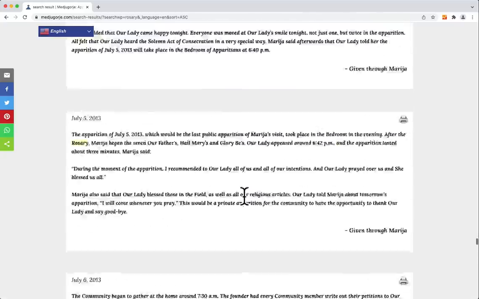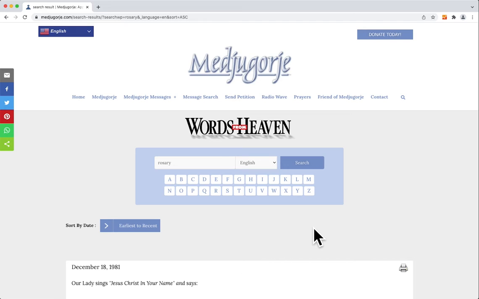So scroll back up all the way to the top of the page. You don't need to click page to page to page to keep getting more messages. It's just going to load all of those messages all in one big long page.